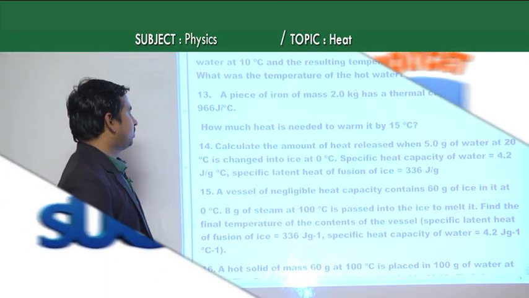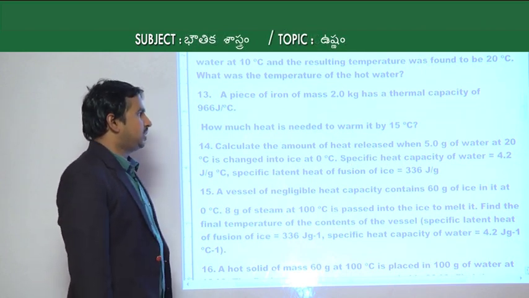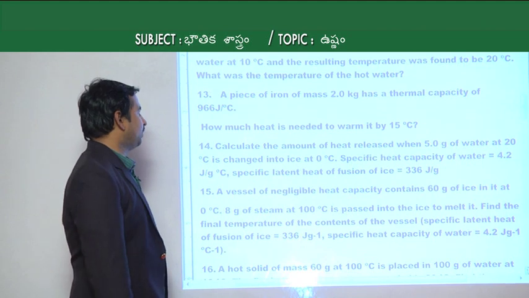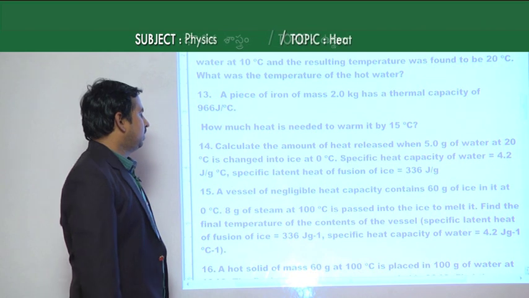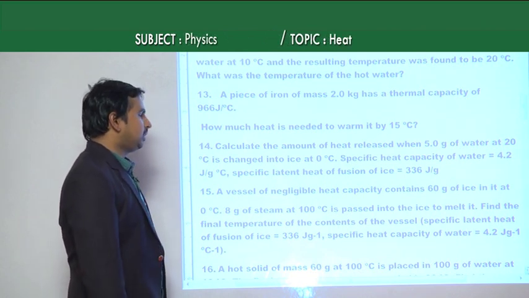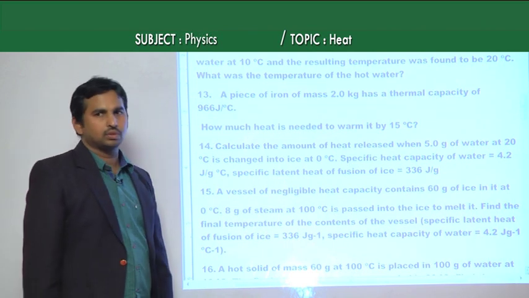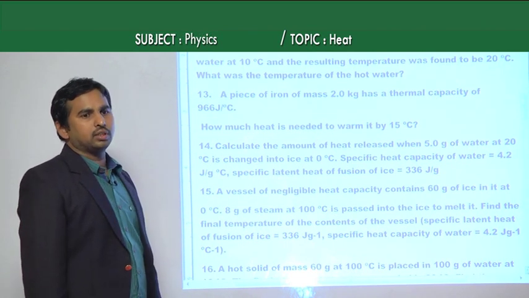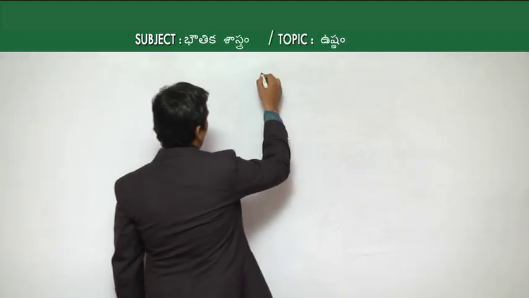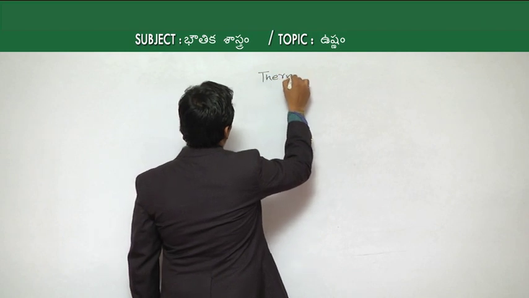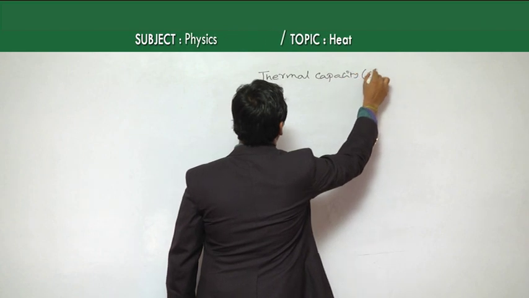Now the next question, the 13th one: a piece of iron of mass 2 kg has a thermal capacity of 966 joules per degree Celsius. How much heat is needed to warm it by 15 degrees Celsius? The thermal capacity, also called heat capacity, is represented with C.